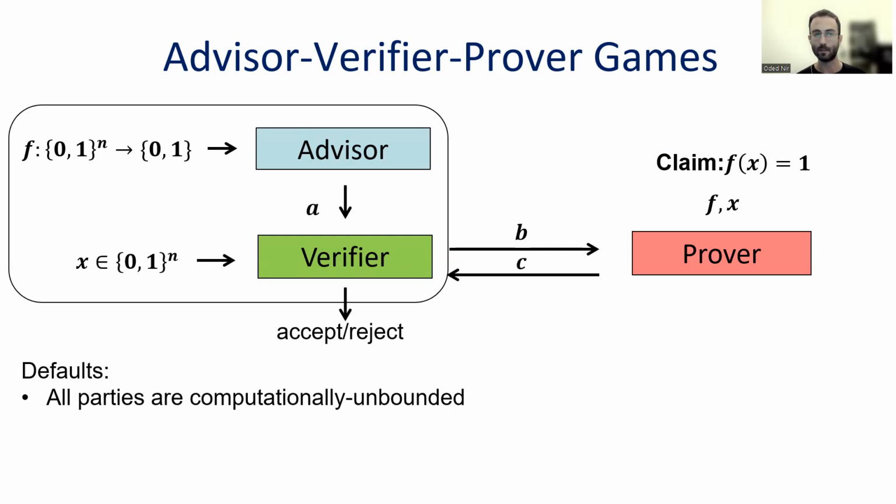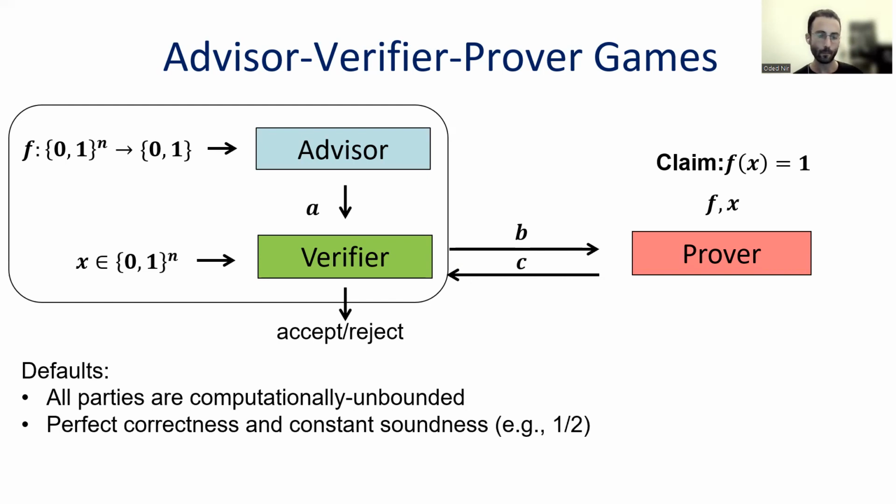One very important is that all of the parties here, unlike before, are computationally unbounded. This still, let's say, does not help the verifier because it knows only the input, and the advisor doesn't know the input, it knows only the function, so none of them can solve the problem on its own. We would require perfect correctness and constant soundness error. And each advice should only work once for one protocol for proving that f of x equals 1 on one input x, and not for many inputs sequentially.